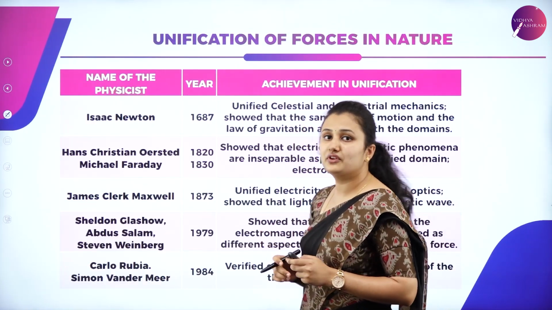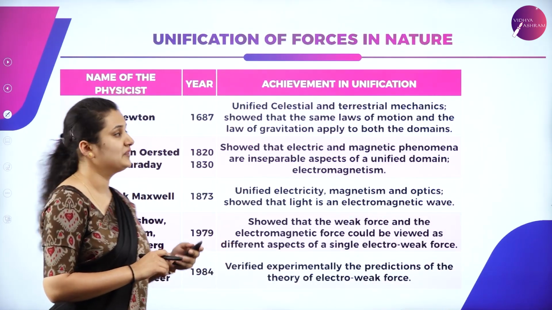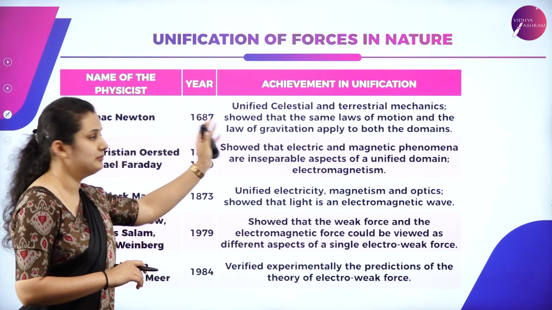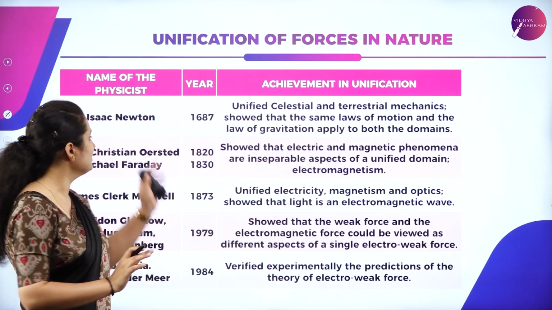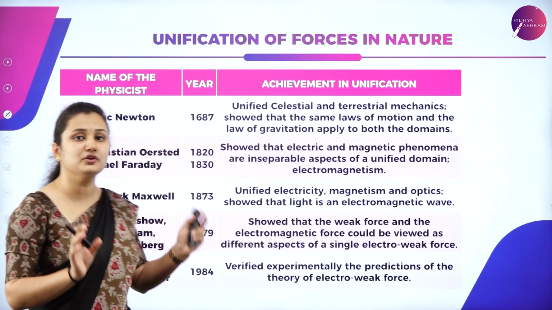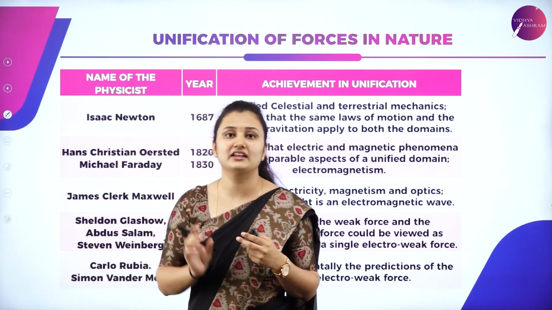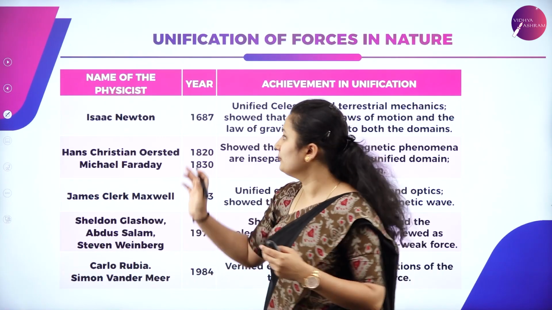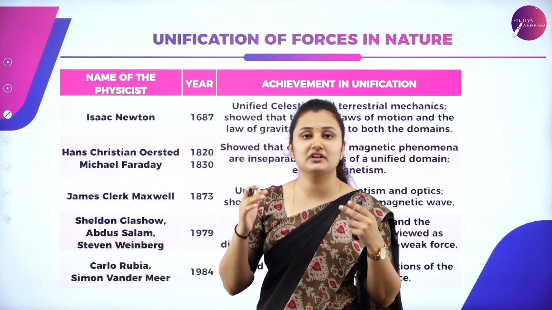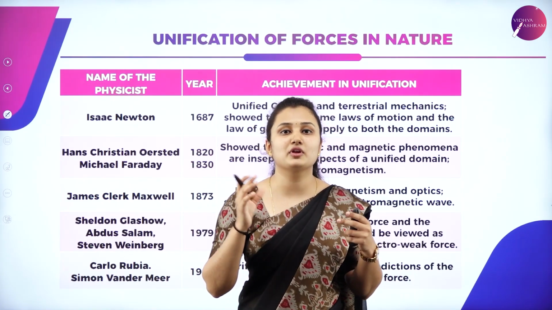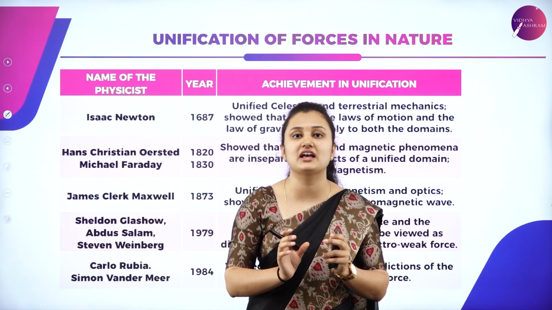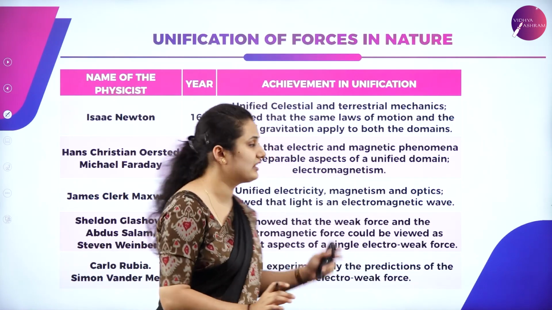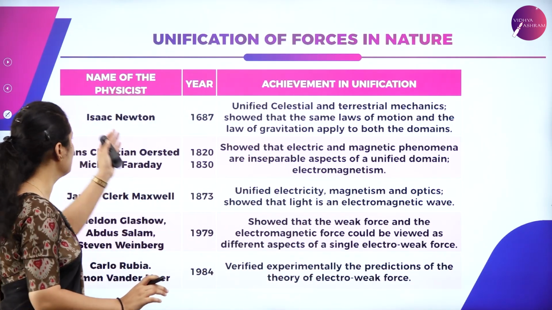So next, unification of forces in nature. You can see a tabular column with the name of the physicist, year and achievement in unification. These are a few scientists who have unified many phenomena and given one theory. As I have explained earlier in the previous slide, take the example of Maxwell, who unified electricity and magnetism and gave it as electromagnetism. Similarly, these are a few scientists you can go through.